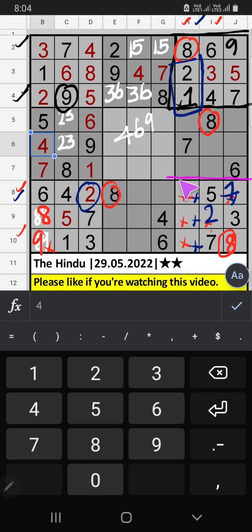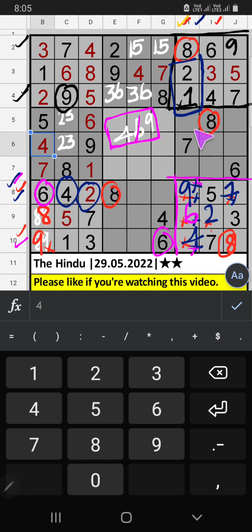9th grid, 3 numbers are remaining, 4, 6, 9. 8th row and 10th row we have 6. So 6 can't come in these cells, then 6 is confirmed here. Then only 2 numbers are remaining, 4 and 9. It will come in another 2 cells. 8th row we have 4. So 4 can't come in this cell. 4 is confirmed here. Then 9 is here.